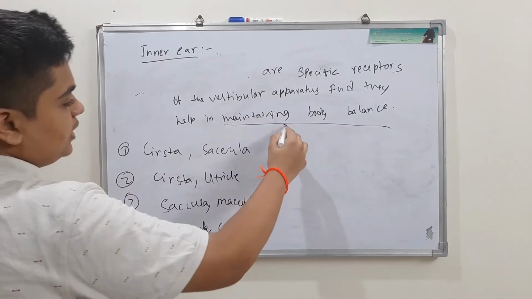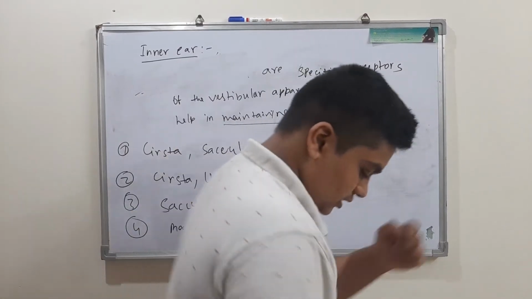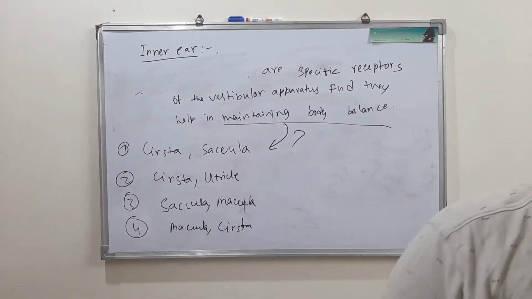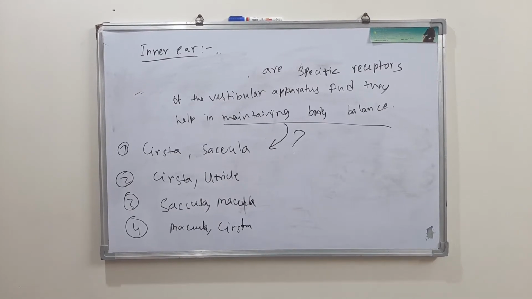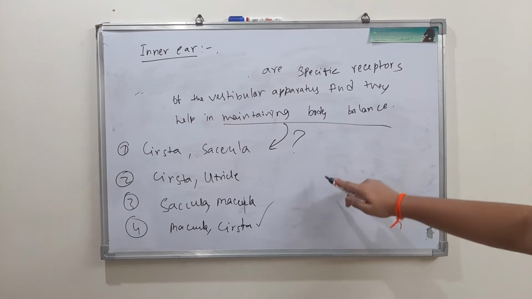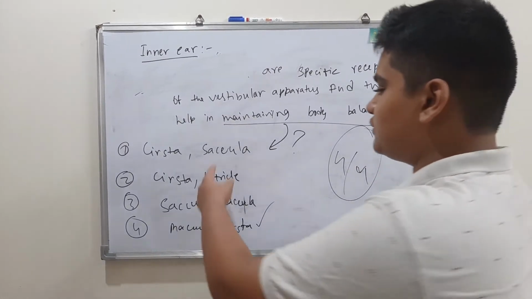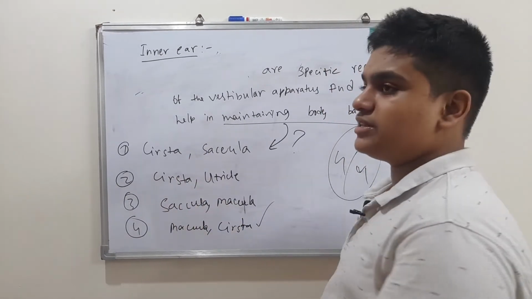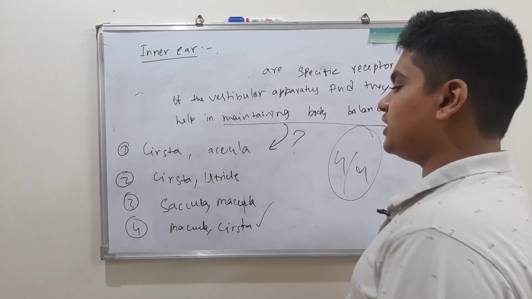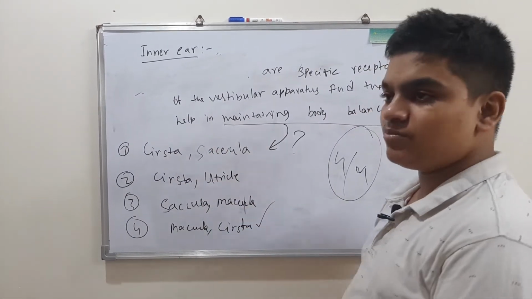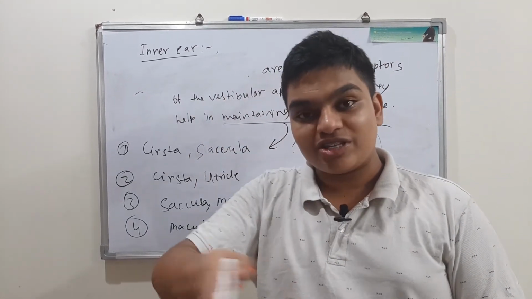It is a question. Please answer that question. Tell me fast. Yes, if you choose option 4, you are right. You will be getting 4 out of 4 marks. So see, in order to confuse you, saccula and macula are the same, just one letter is different. If you put M in place of S, you will be getting macula. If you put S in place of M, you will be getting saccula. So they are confusing you between saccula and macula.